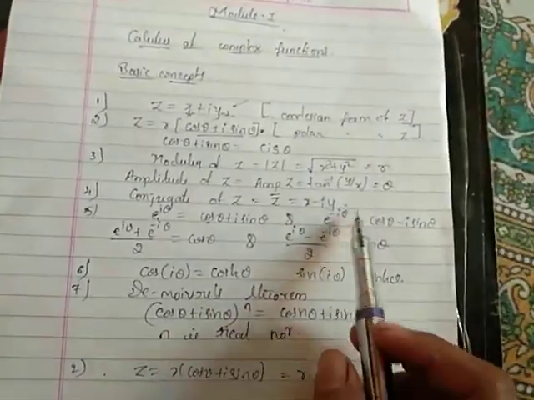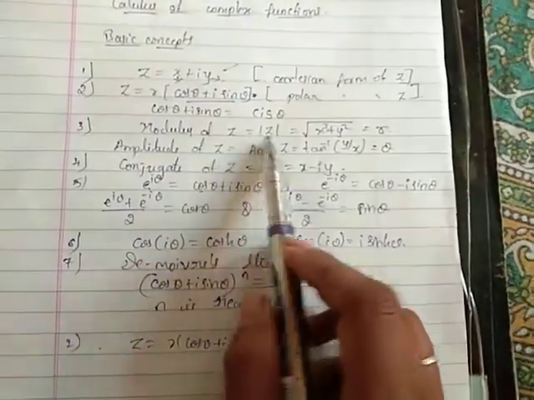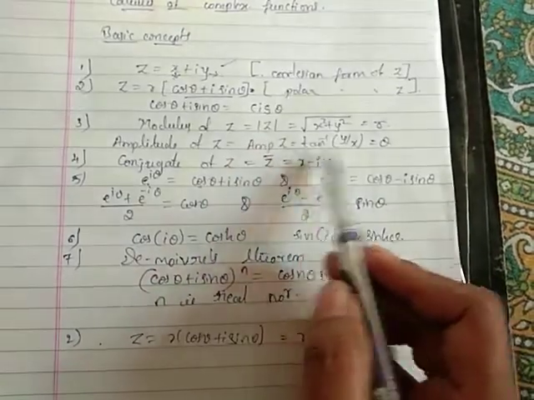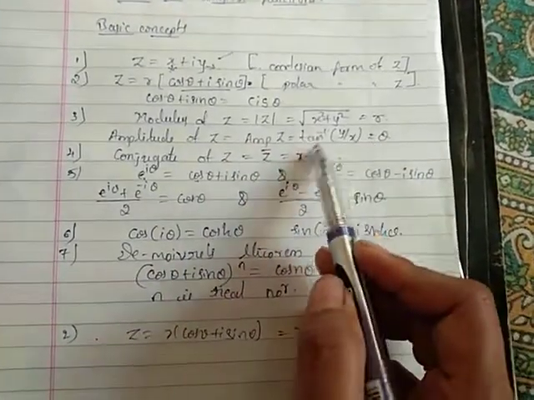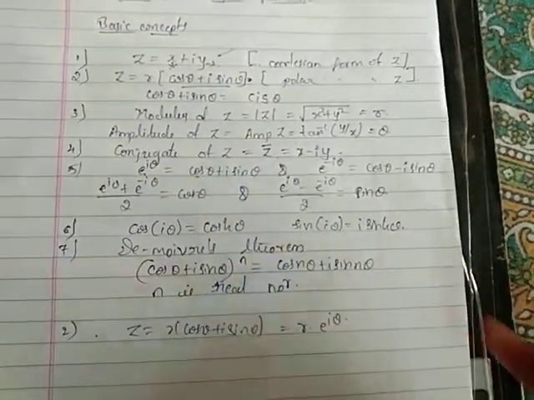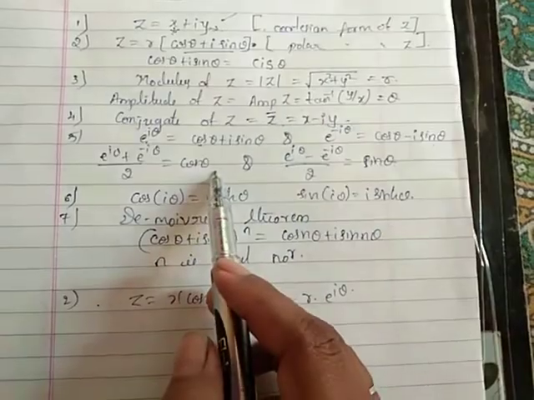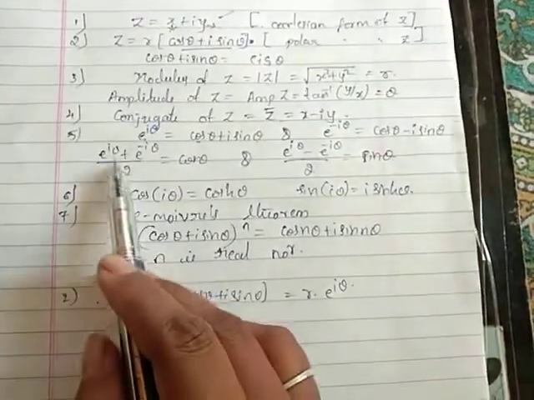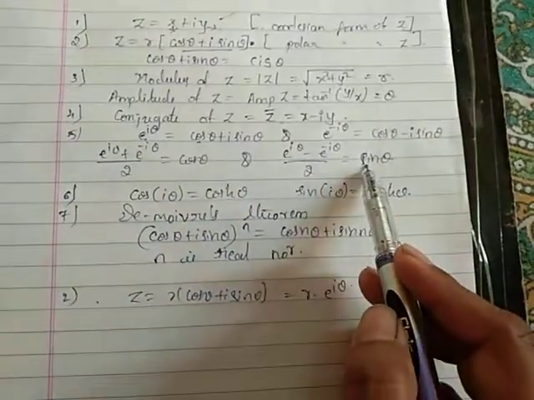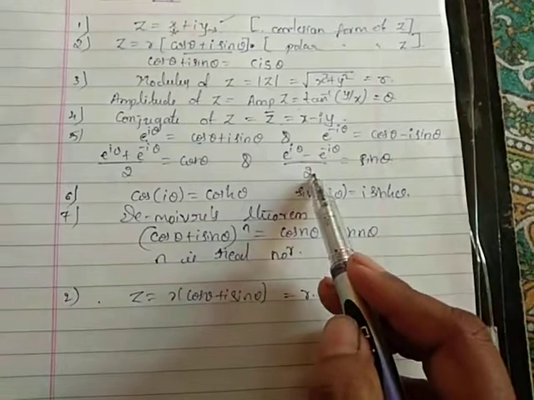And also e raised to minus i theta equal to cos theta minus i sin theta. And mod z equal to root x square plus y square is indicated by r, and the amplitude of z is indicated by theta equal to tan inverse of y by x. And the conjugate of z equal to x minus iy. And we have the two formulas of sin and cos: cos theta equal to e raised to i theta plus e raised to minus i theta by 2, and sin theta equal to e raised to i theta minus e raised to minus i theta by 2.